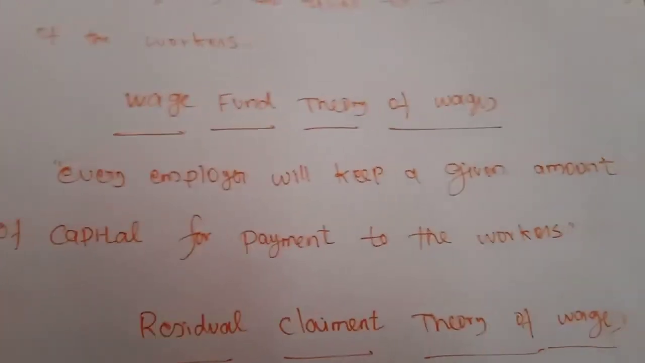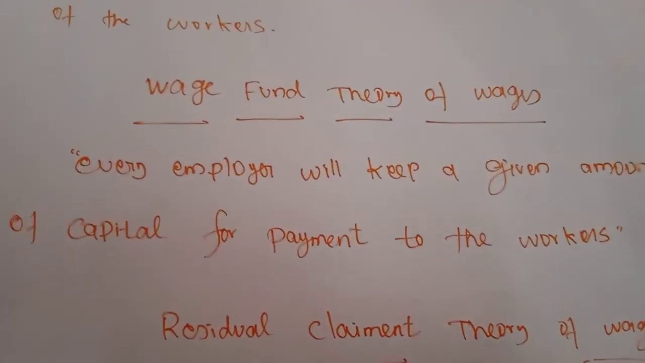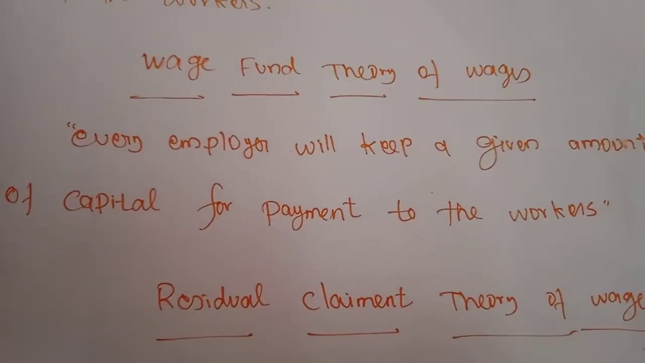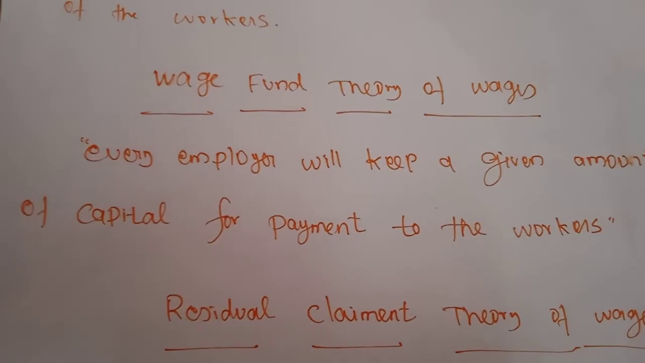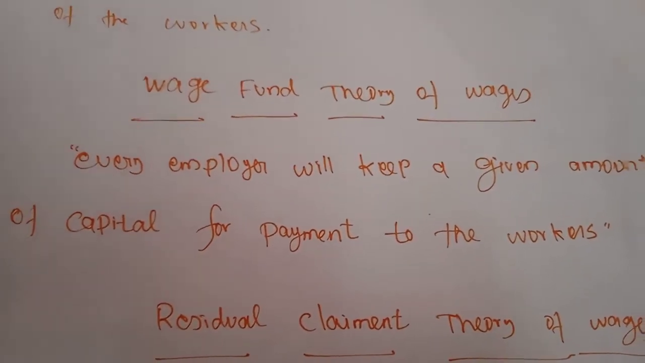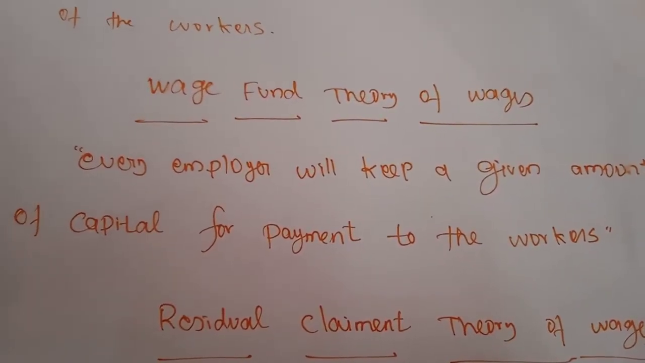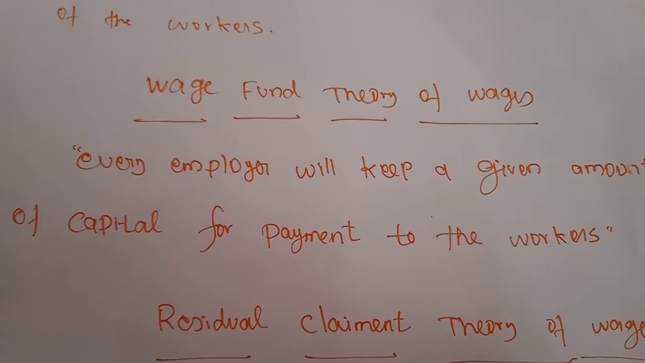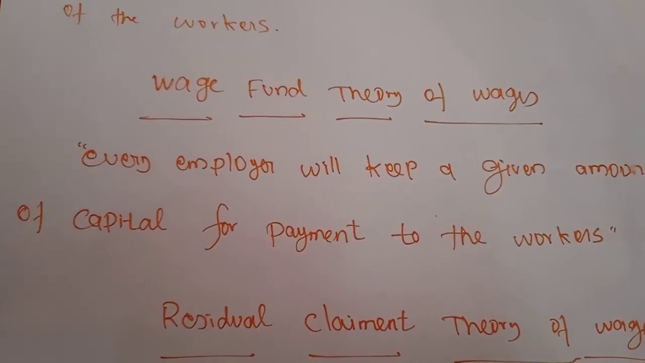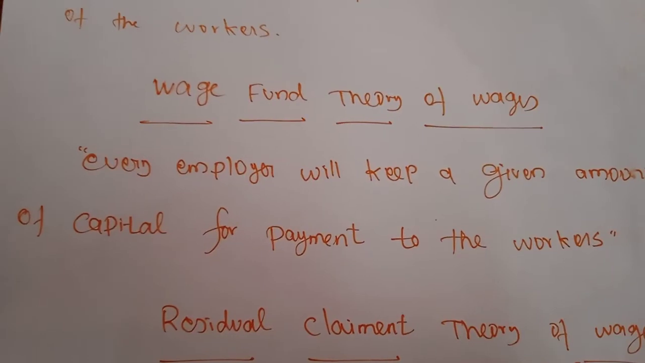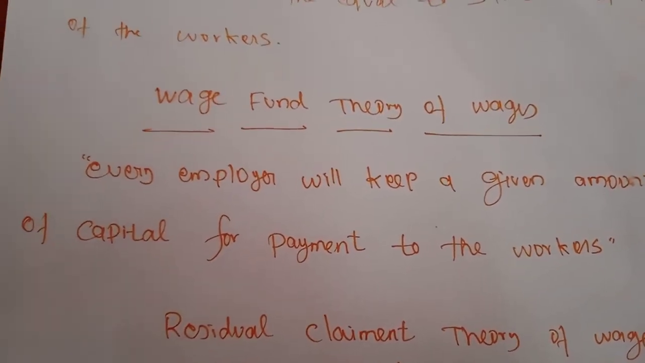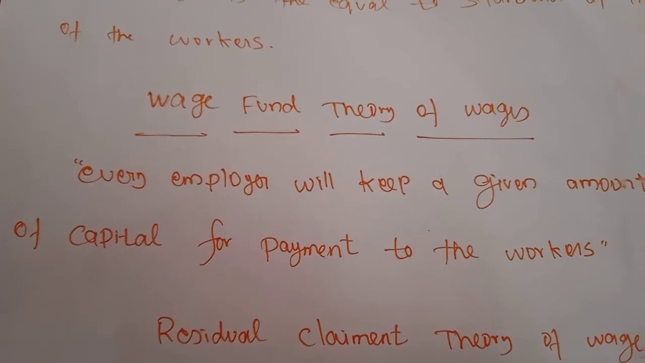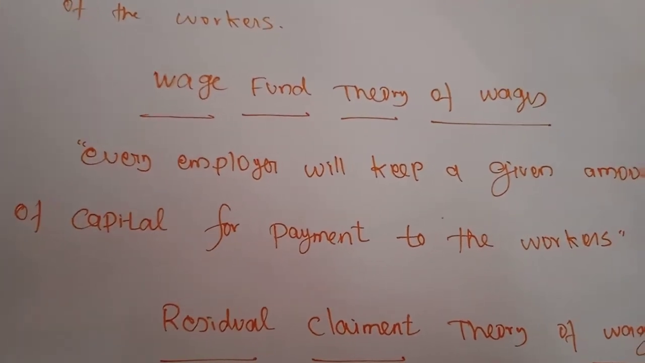Next, another theory of wages, the wage fund theory of wages. According to this theory, it was first propounded by Adam Smith, but the credit goes to J.S. Mill. J.S. Mill only perfected this theory after Adam Smith.